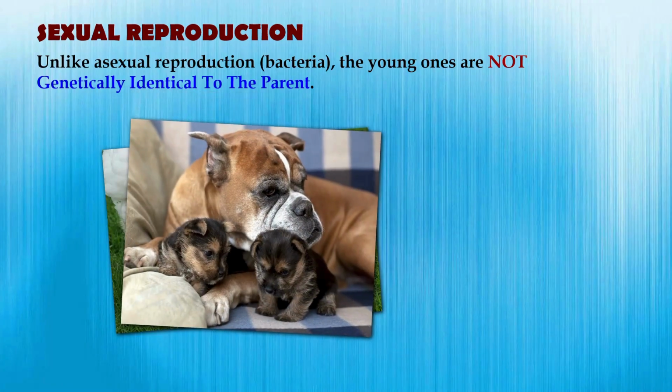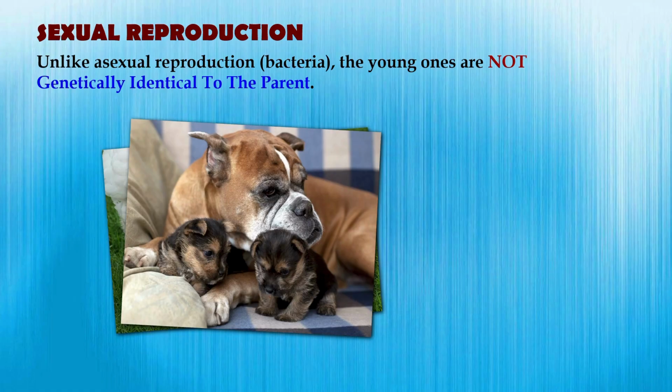In sexual reproduction, the offspring produced are not genetically identical to the parents. This is very different from asexual reproduction, where the young ones look exactly like the parent because they come from a single individual. In sexual reproduction, traits from both the male and the female combine. That's why the young ones show a mix of characteristics, making each one unique.